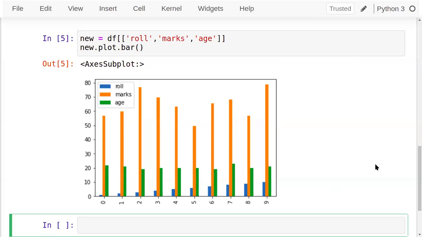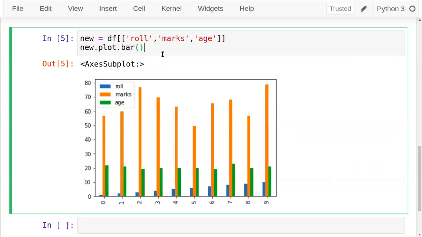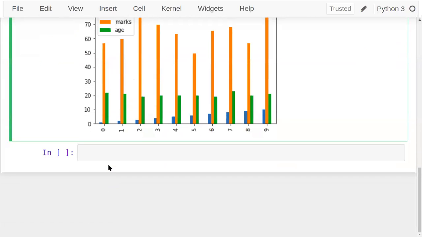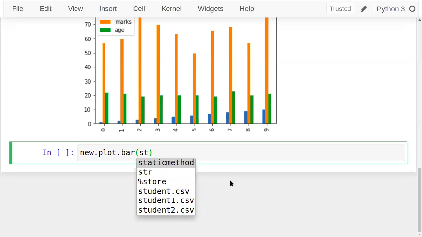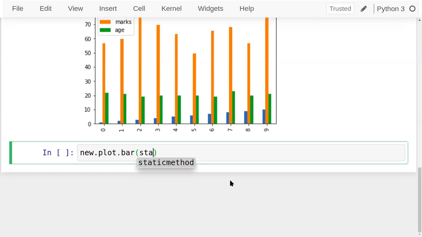If I want this data to be in the stacked format, now see, I'll just make use of one extra parameter to this function. Like stacked is equal to true.